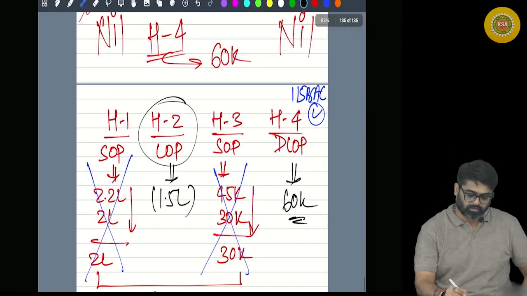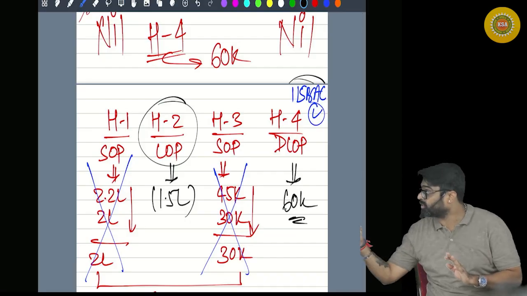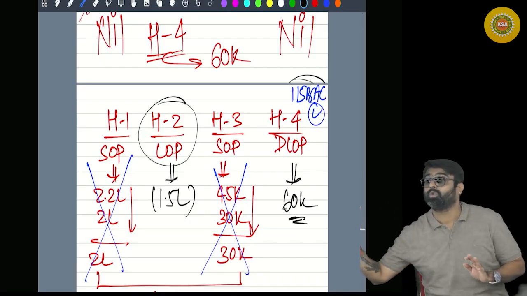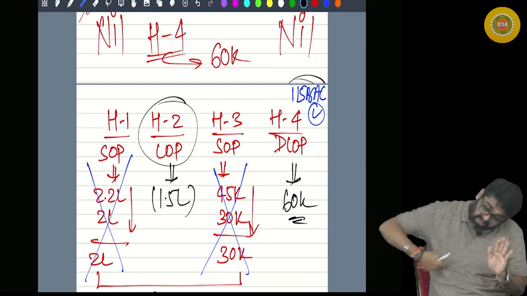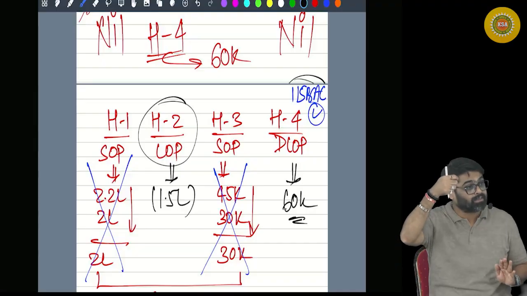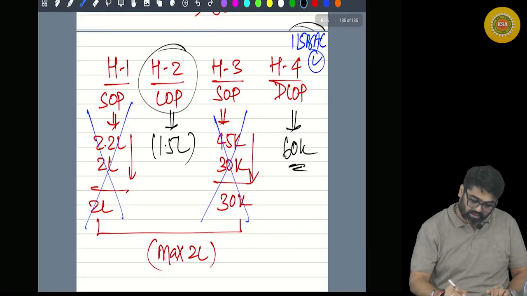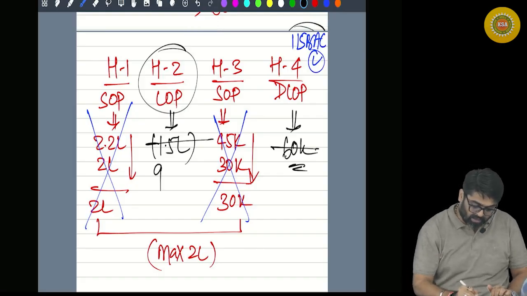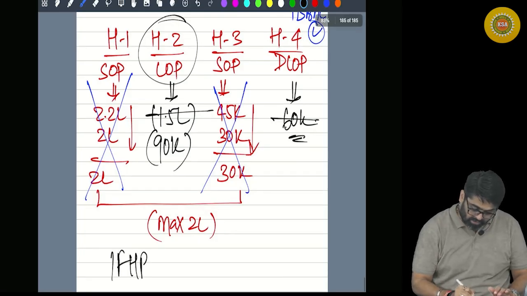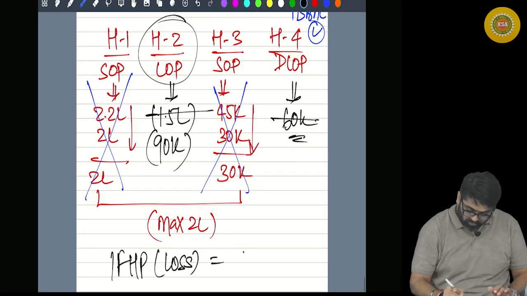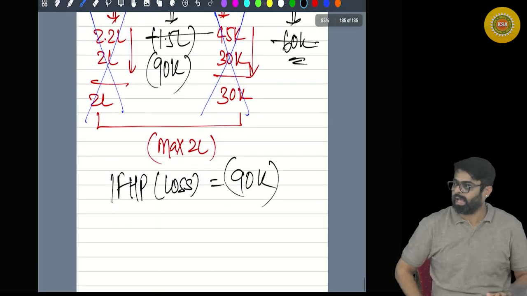Are you following 115BAC? There is no restriction on inter-source adjustment. Meaning that loss of any house property within the same head can be adjusted against profit of any house property. So can you set off this 1.5 lakhs against 60? So this 60 will go, this 1.5 will become 90. Still 90,000 loss is there. Now can I say your income from house property is having a loss? Is it within 2 lakh?